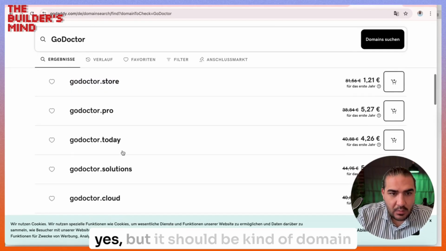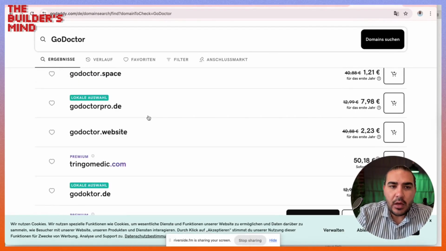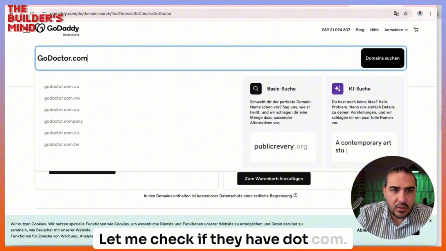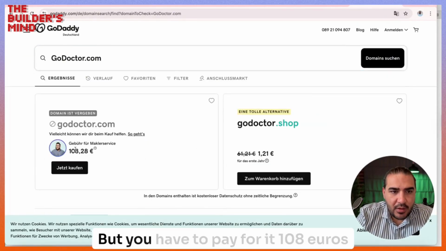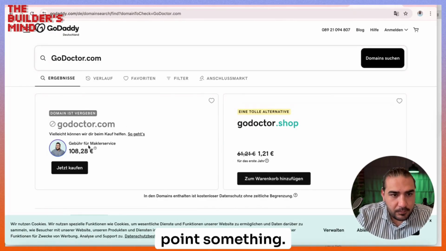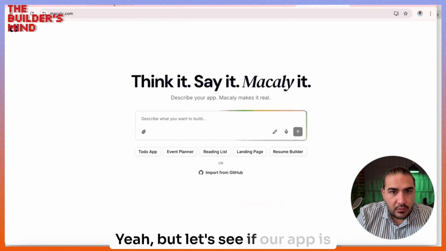Godoctor.me, ABS, but it should be a kind of domain name which is super easy. I think there's no .com here. Let me check if they have .com. Yes, it has, but you have to pay for it, 108 euros point something. Yeah, but let's see if our app is ready.